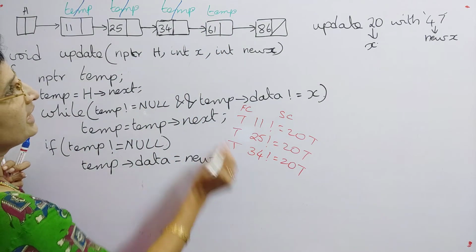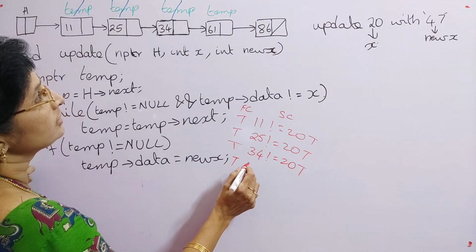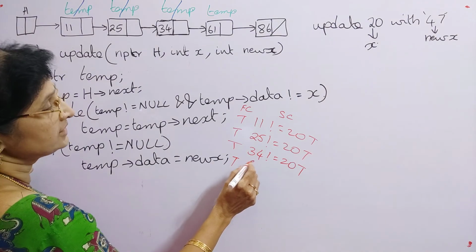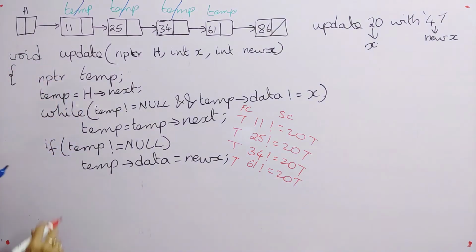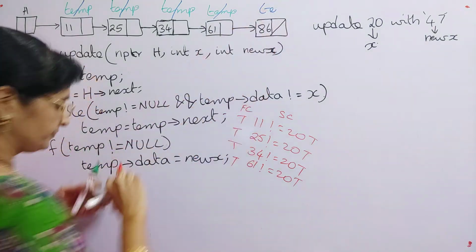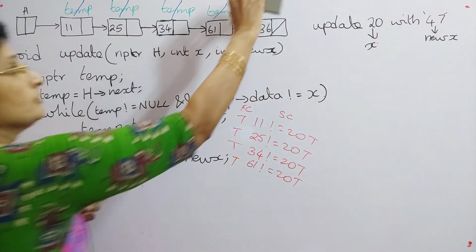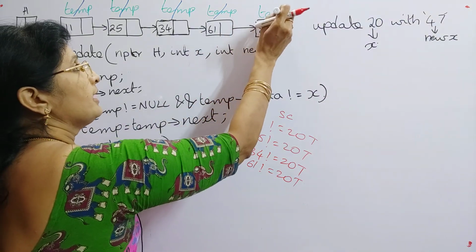Next, again temp not equal to null, condition true. What is the value of temp data? It is 61. 61 not equal to 20. Again condition is true. So again temp will move to the last node.